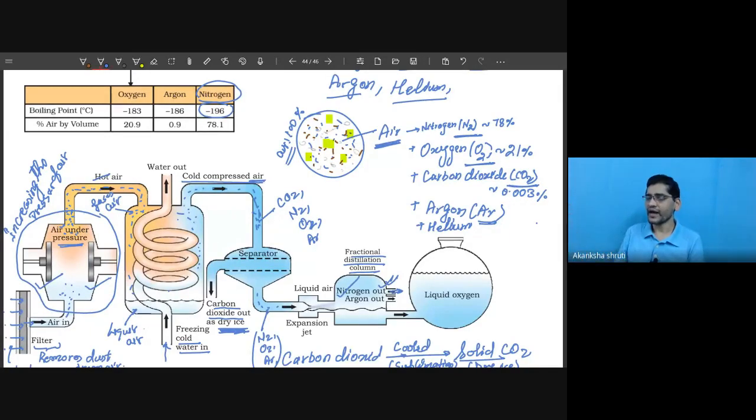Now if we come to the argon, we can get this just below that. And if the temperature is maintained at nearly minus 184 or 85, the oxygen will still remain as liquid. So the temperature is carefully maintained in between the two, so that nitrogen and argon get vaporized and removed at different layers of